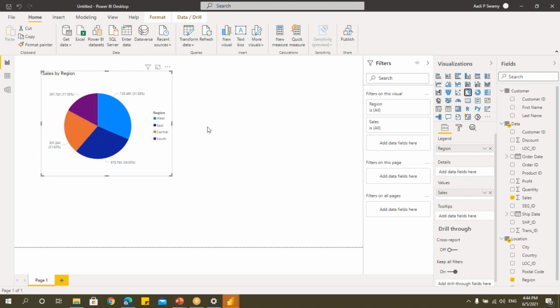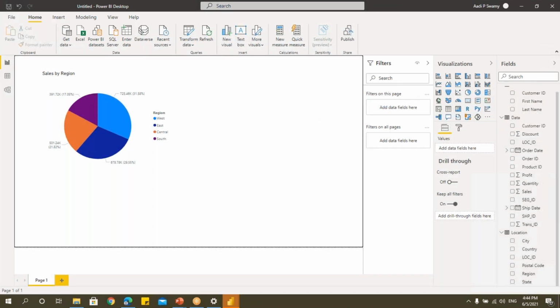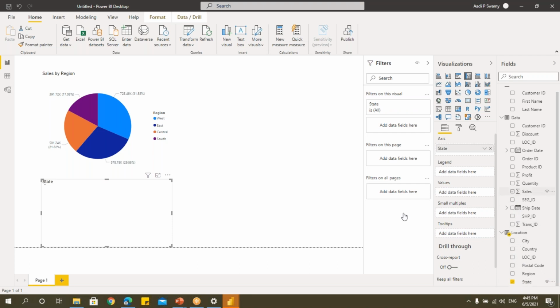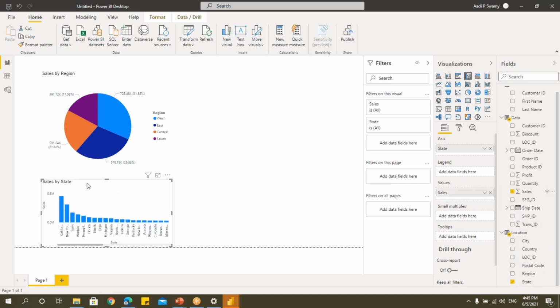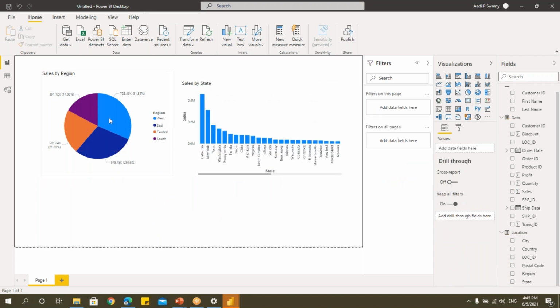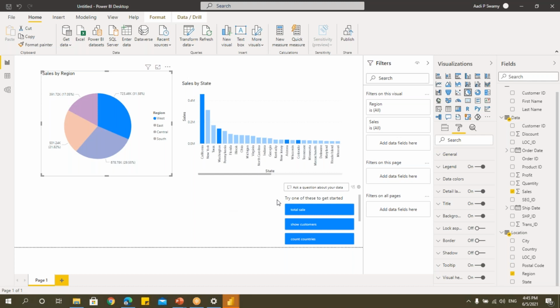Another advantage is the filters. Let's say I will take one more report here. Let's take this column chart, and here I will take state, and then I'll take this sales. Just observe, I'll click on one of the region. Just click on this. Just observe this visualization. See, it is getting highlighted here.